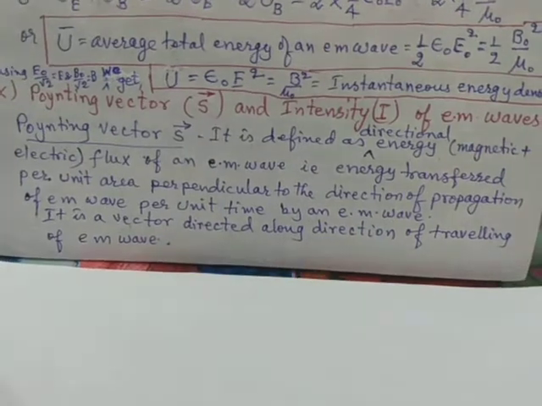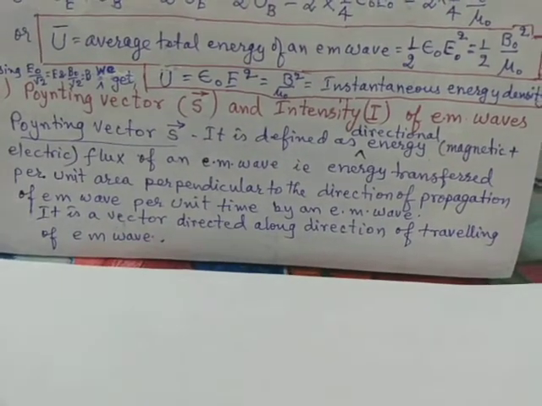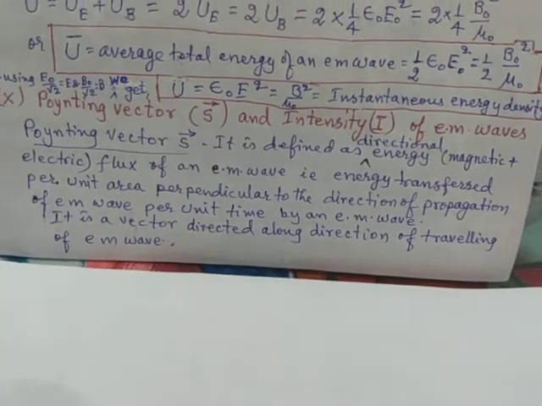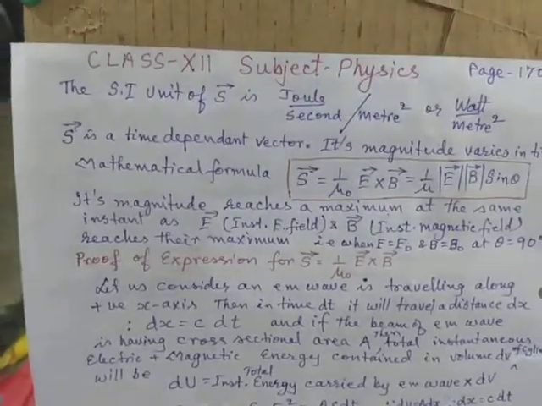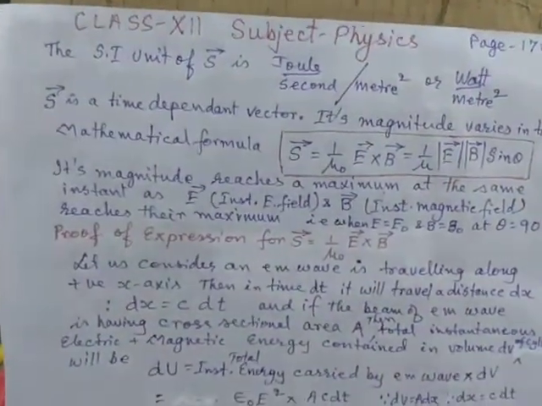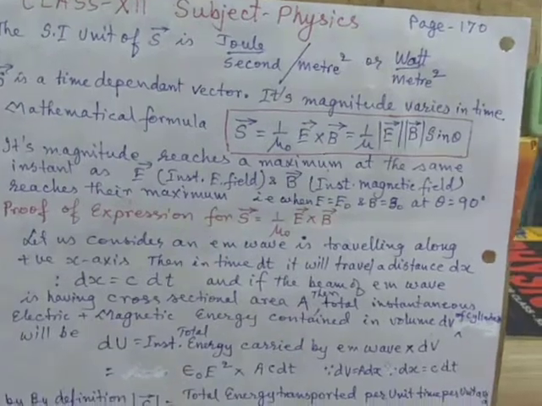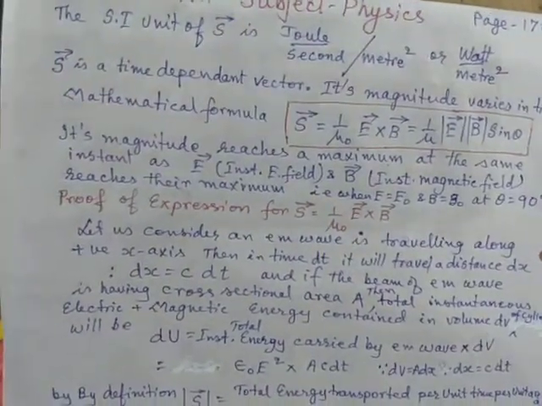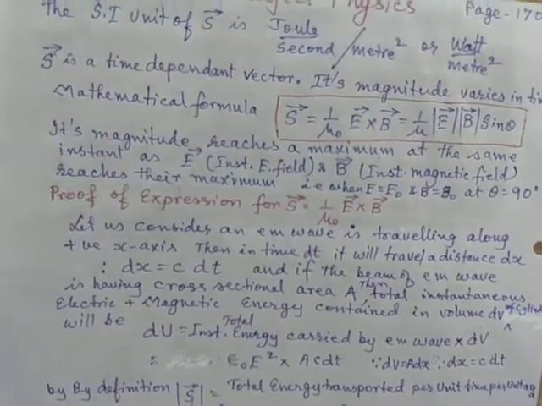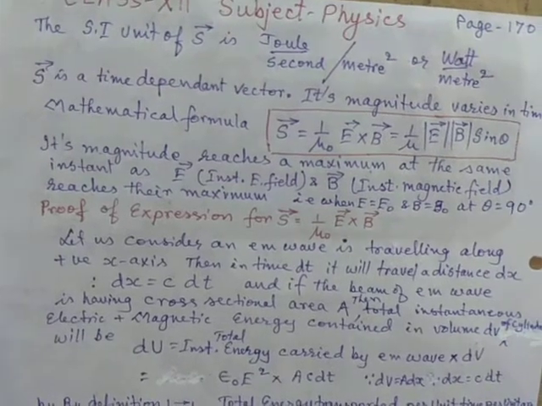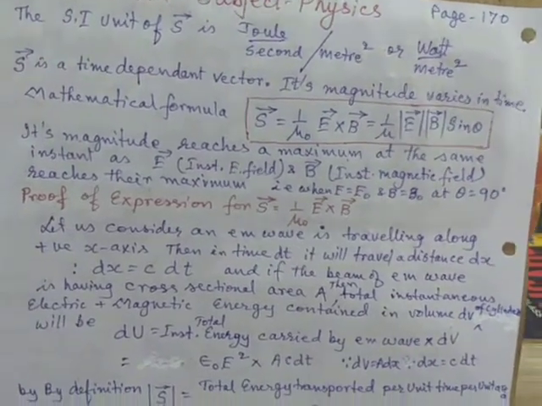Poynting vector is a vector, its direction is along the direction of propagation, and the SI unit of Poynting vector is joule per second per meter square or watt per meter square. Poynting vector is a time dependent vector. Its magnitude varies in time.